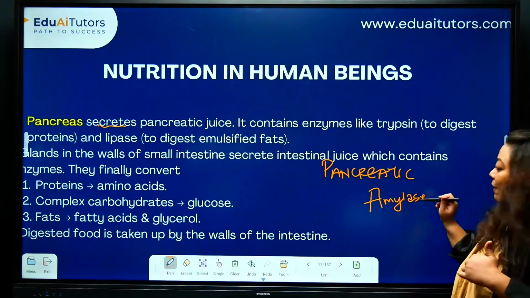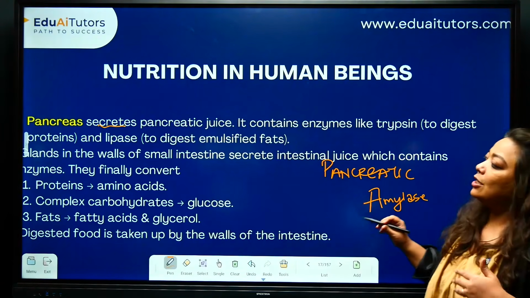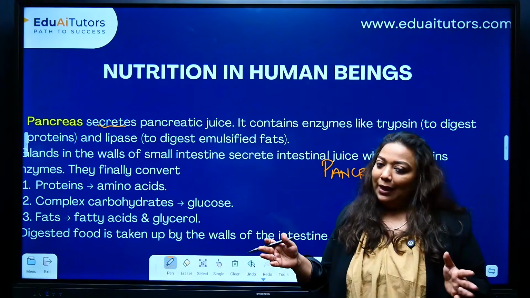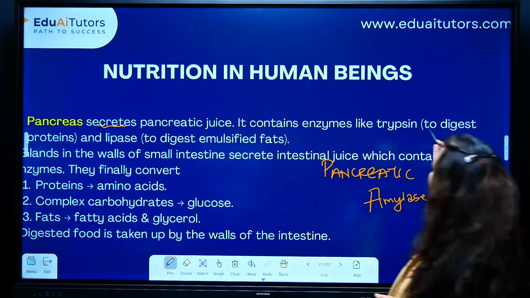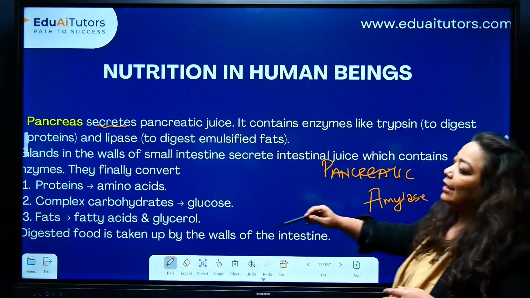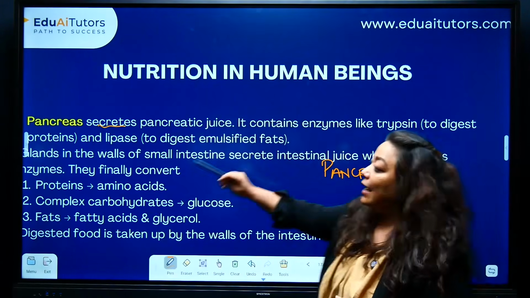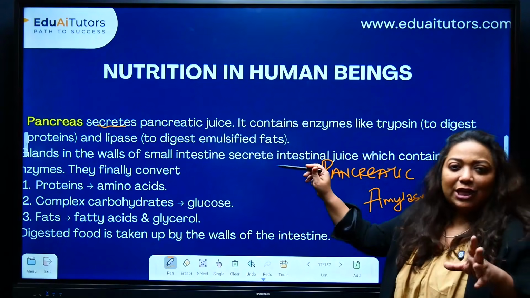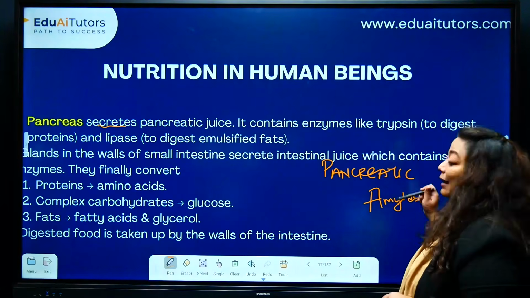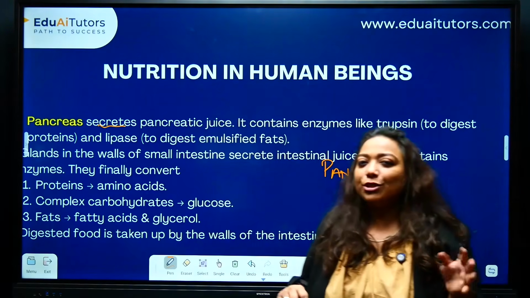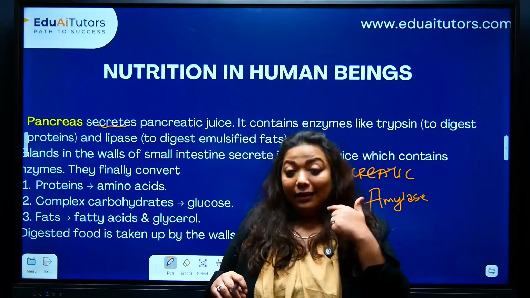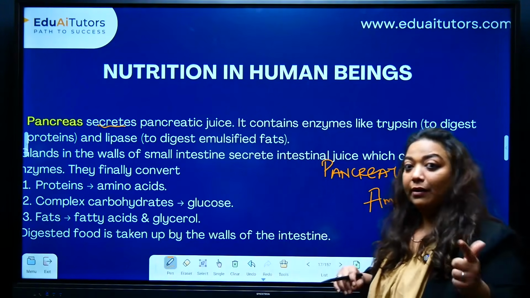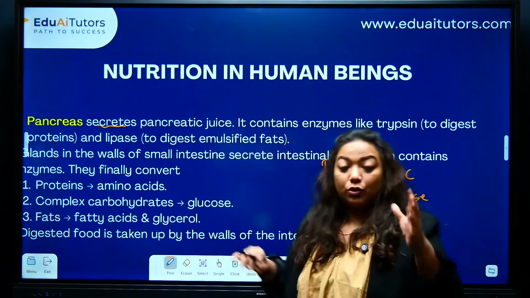Now, pancreatic amylase. This is the enzyme which is also going to help in the process of digestion. Digesting what? If you see here, I have mentioned that lipase will digest fats, trypsin will digest proteins. Lipase is going to help in the emulsification of fats. Pancreatic amylase is going to help in the digestion of carbohydrates. And the enzyme in the saliva is salivary amylase, which is also going to help in digestion of carbohydrates. So you see, they are working as a team.